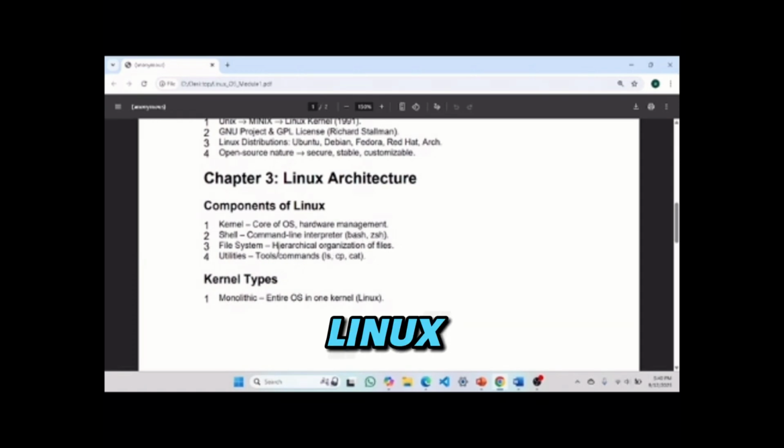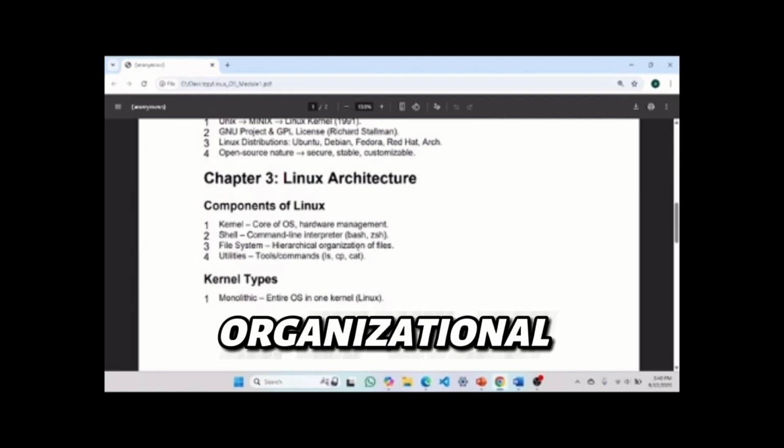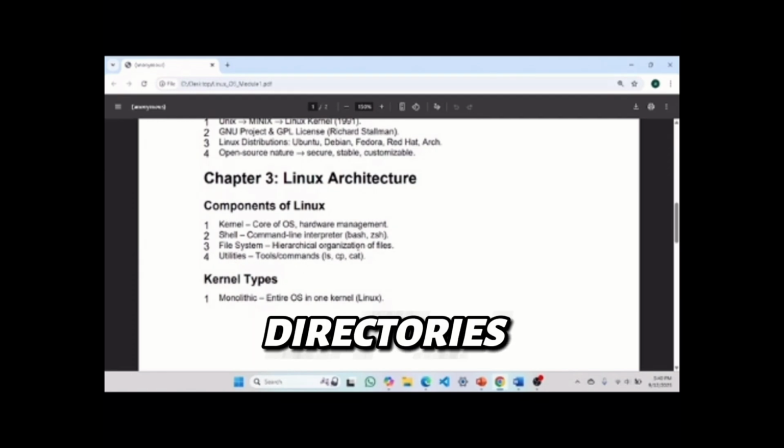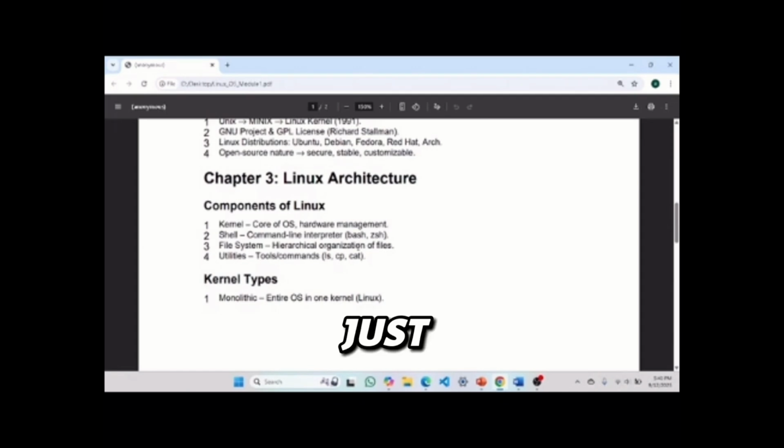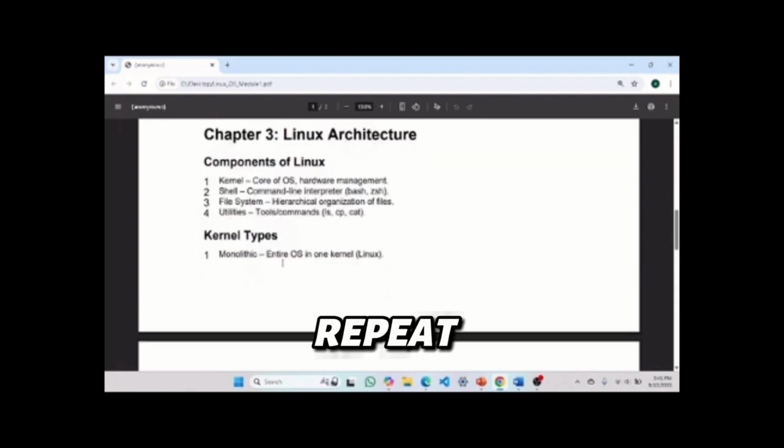Then the file system is the hierarchical organization of files, where we create directories, folders, and files. It's just like in RAID, where we create a folder, then inside that folder we create another folder, and so on. This is called a hierarchical organization of files. Then utilities, tools and commands; we'll discuss them later. Don't worry about that. Here is an overview. I can repeat.